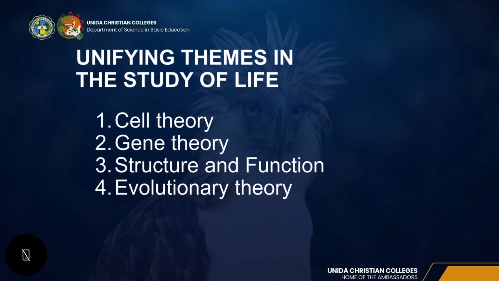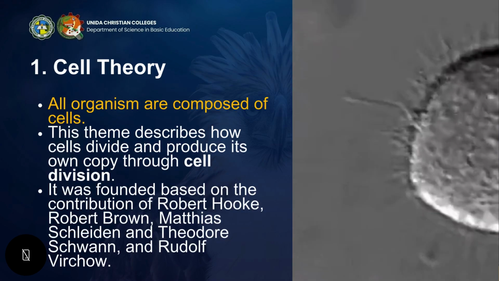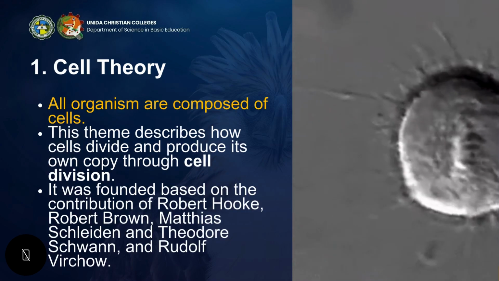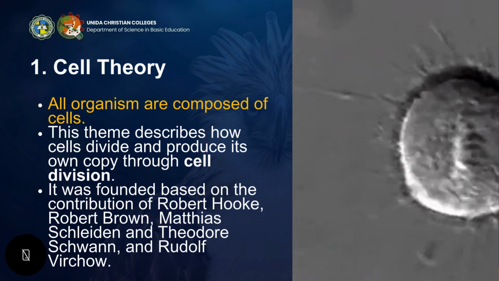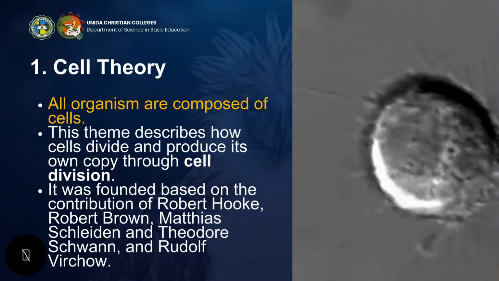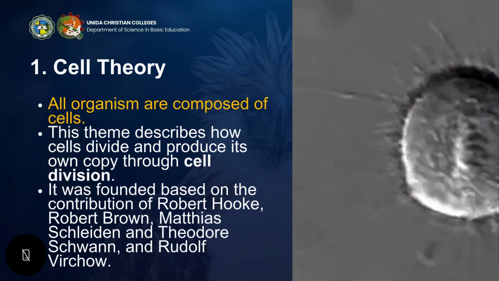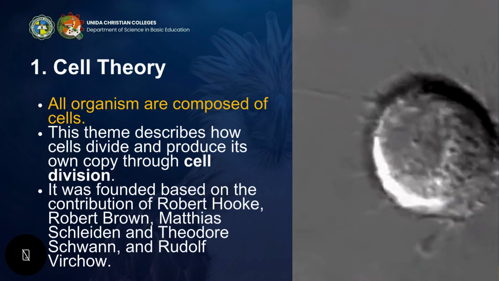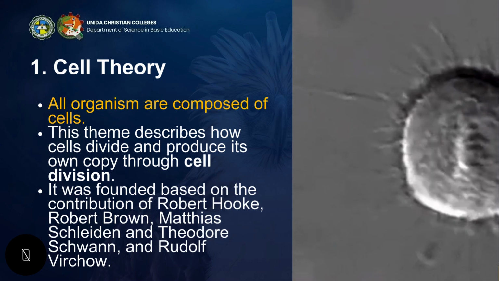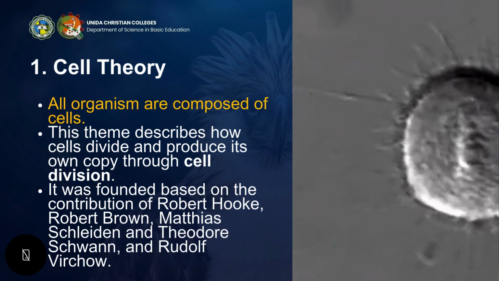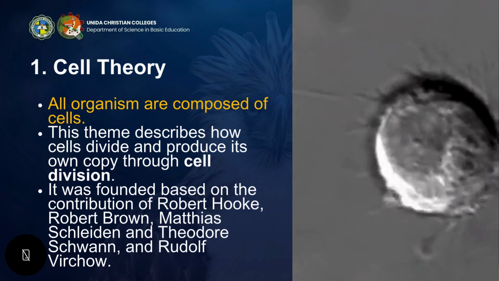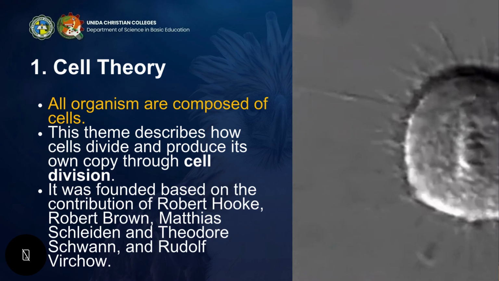Okay, first we have the cell theory. Basically, cell theory is anything that explains the cell. The main idea of the cell theory states that all living organisms or all living things is made up of cell. That is why we define cell as the basic unit of life. Take note, one of the characteristic of cell, in order to reproduce, they have to undergo what we call cell division, wherein the cell divides into two or more than two. It depends on how many division it takes place.